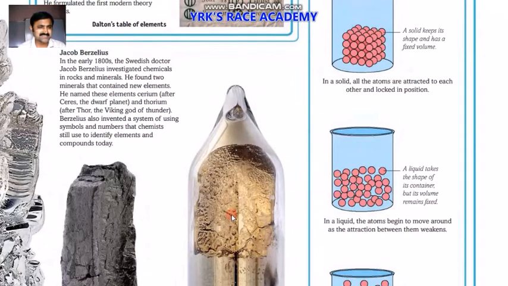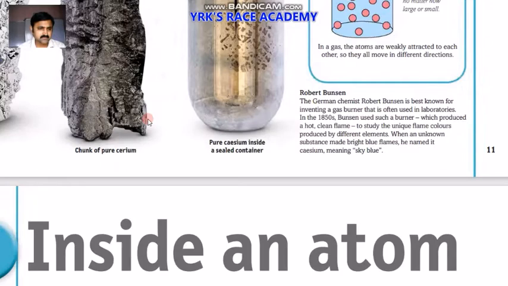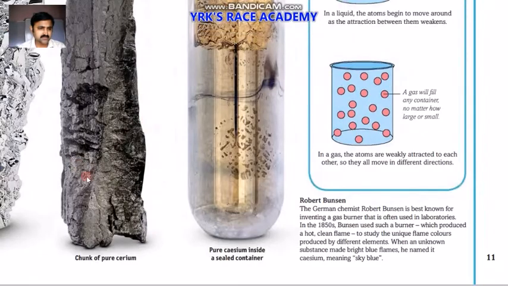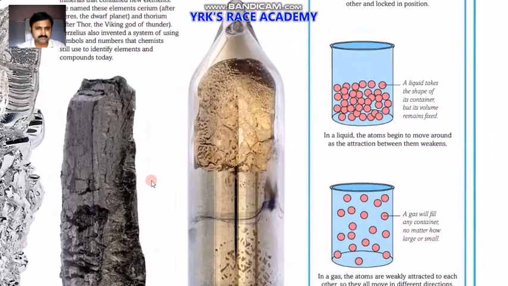Jacob Berzelius: in the 1800s, a Swedish doctor, Jacob Berzelius, investigated the chemicals in rocks and minerals. He found two minerals that contained new elements, named cerium and thorium. Cerium was named after Ceres, the dwarf planet, and thorium after Thor, the Viking god of thunder. So that is the actual origin of the names. Here on the left side you can see a chunk of pure cerium, and on the right side you can see pure cesium inside a sealed container. That is cesium.